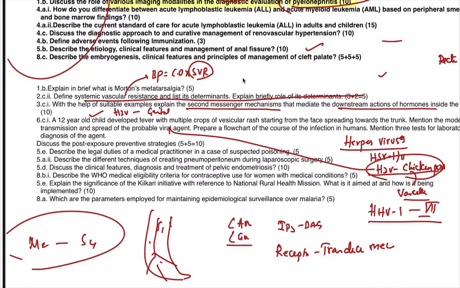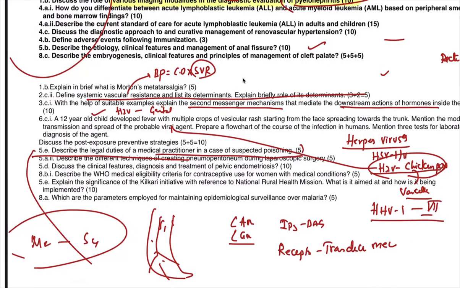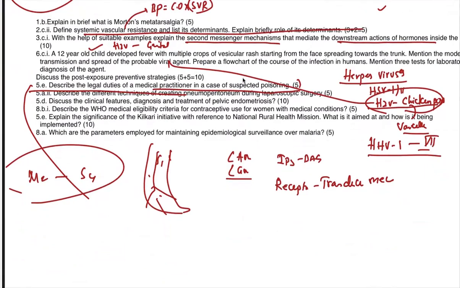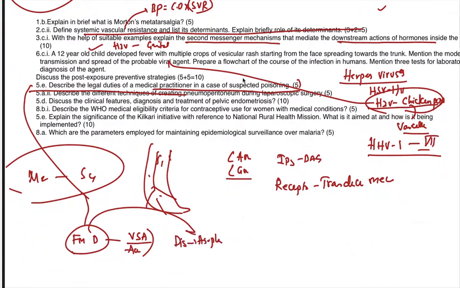Now, describe the legal duties of a medical practitioner in case of a suspected poisoning. You might have seen that this year forensic medicine test papers are very tricky and I made them very tough. I asked you the forensic medicine duty in case of examination of the victim of sexual assault and also the accused in the sexual assault. Role of a forensic medicine specialist in disasters like air crash injuries, because there was the recent Ahmedabad plane crash incident, right? So I asked a question on that.